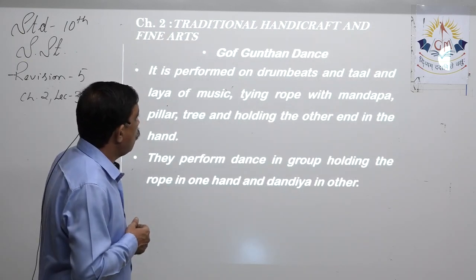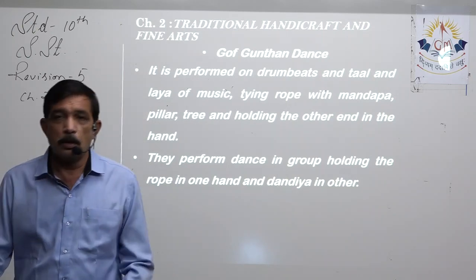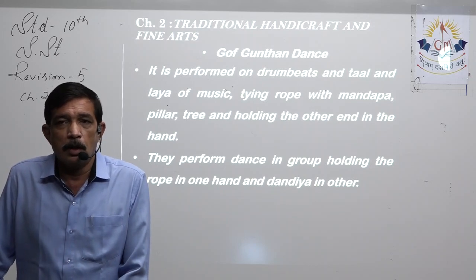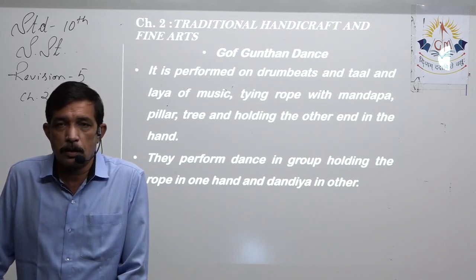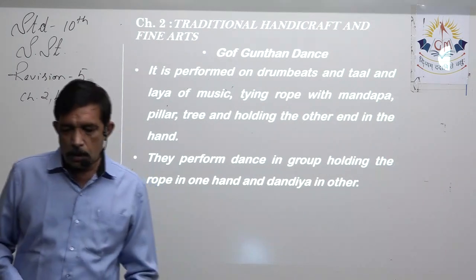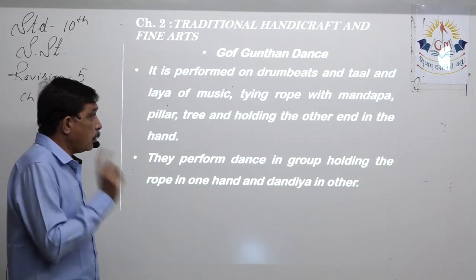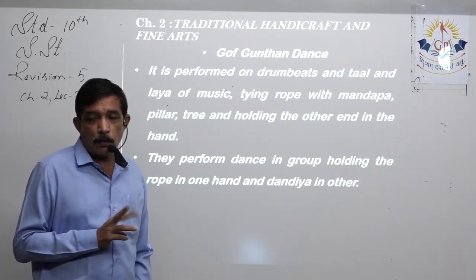Next we come to Gop Guthan dance. Gop Guthan dance is not only a community dance, but it is played strictly in few regions of Gujarat. It is performed on, first thing, drum beats and tal and the laya of music. Very, very important.